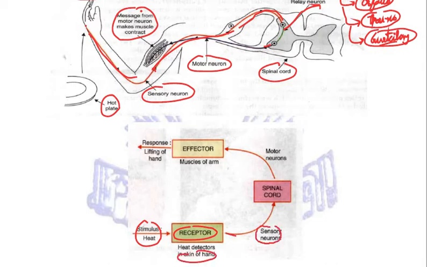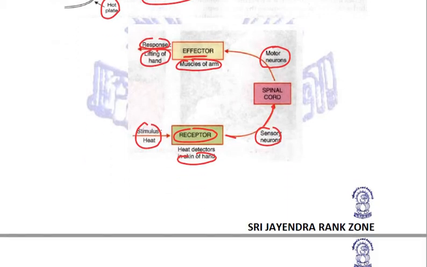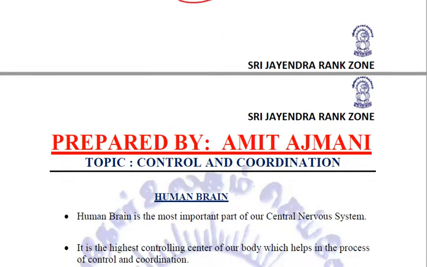Through sensory neurons, the information was taken to the spinal cord. The spinal cord sent the command through motor neurons to the effector organs, which are the muscles of the arm, and we will respond by lifting our hand. So this is basically what a reflex arc is, right?